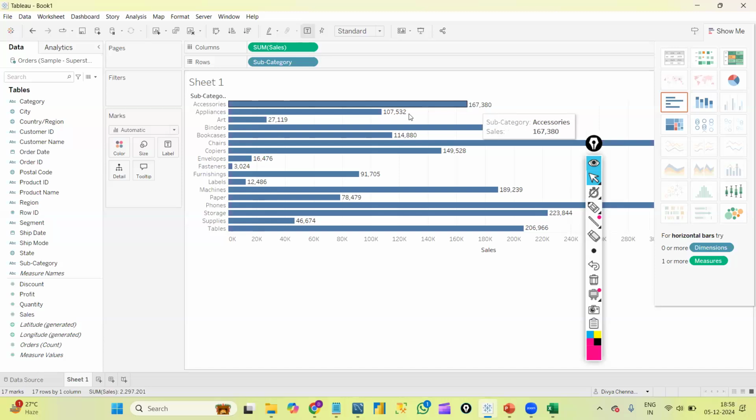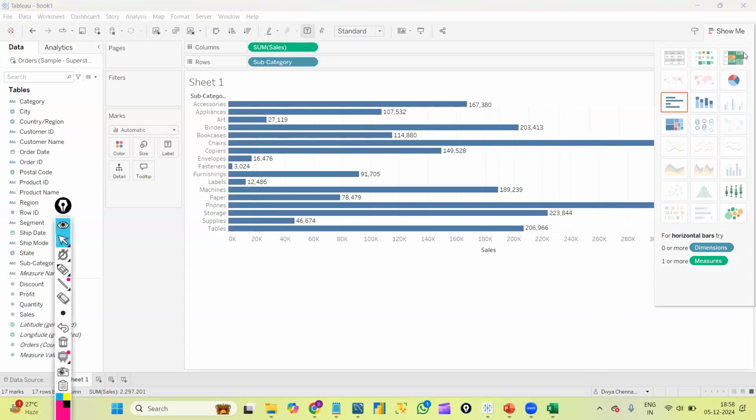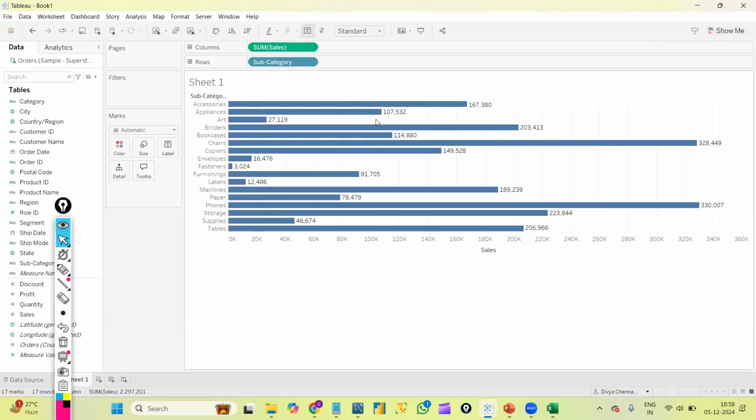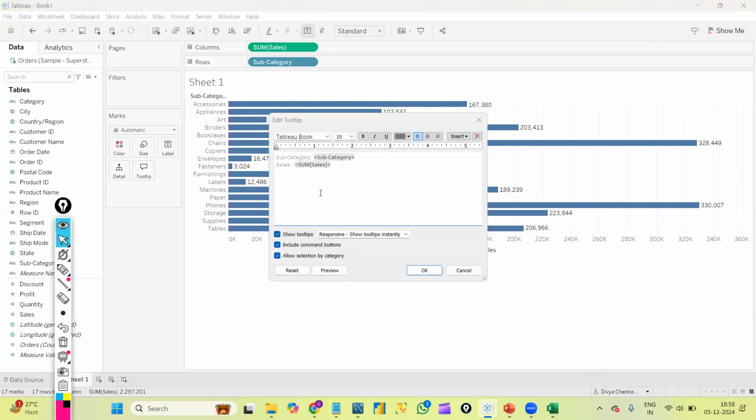You can see every sale, whatever my sale value is, I can now display beside a bar like this. And whenever I move my cursor, you can see a small box showing me the details of that particular subcategory and its sale value. That is basically called a tooltip. We can even edit that by using this tooltip.